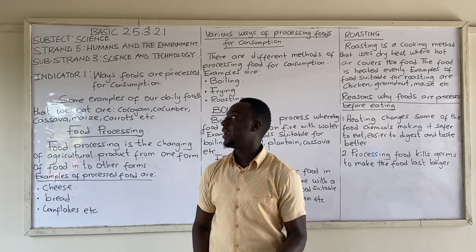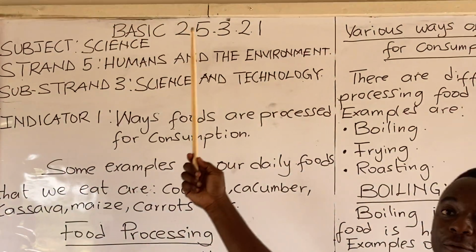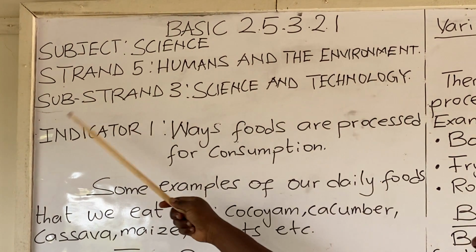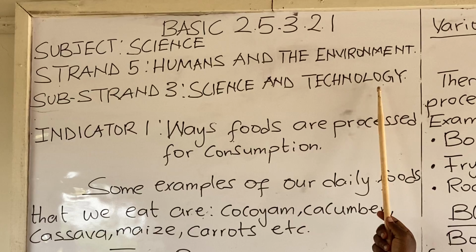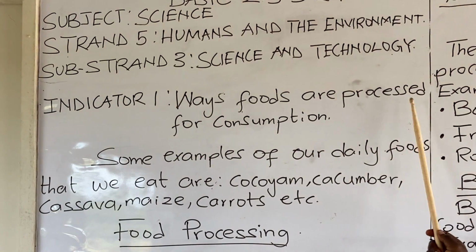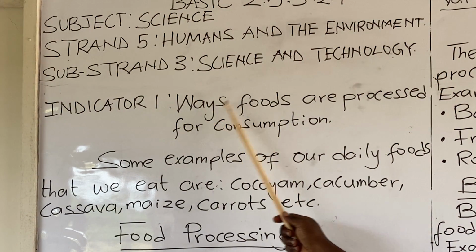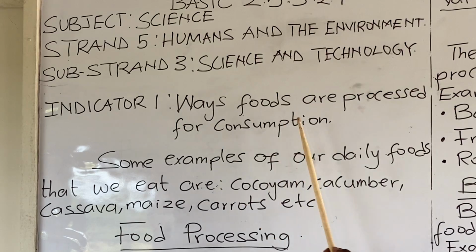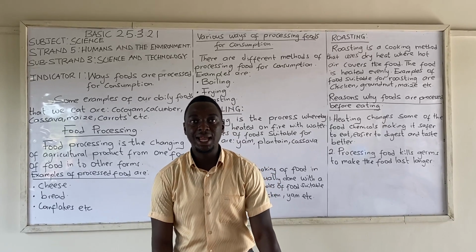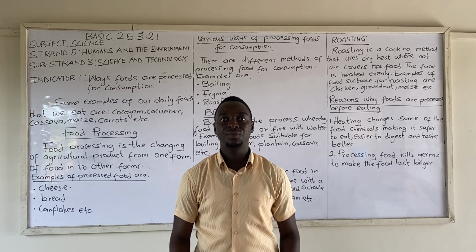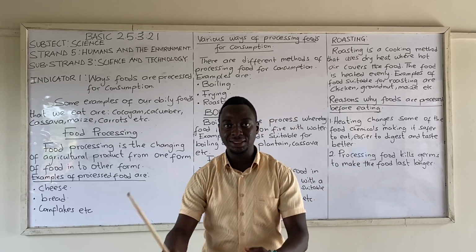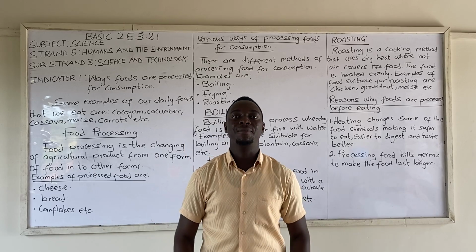Our subject for today is science, taken from Strand 5, Humans and the Environment. Substrand 3, Science and Technology. Indicator 1, ways foods are processed for consumption. So we are going to look at the various foods that we eat daily and how they are being processed. We don't just eat the raw food like that. Most of our foods are being processed before we consume them.